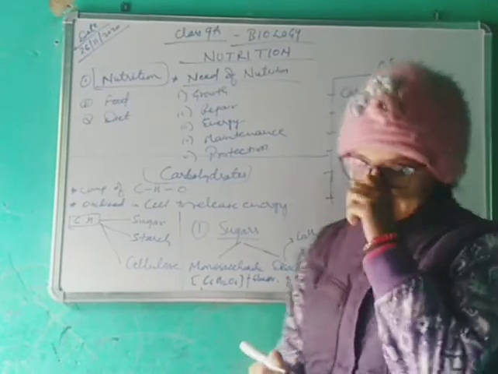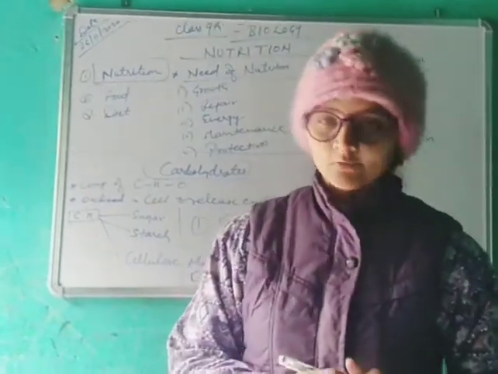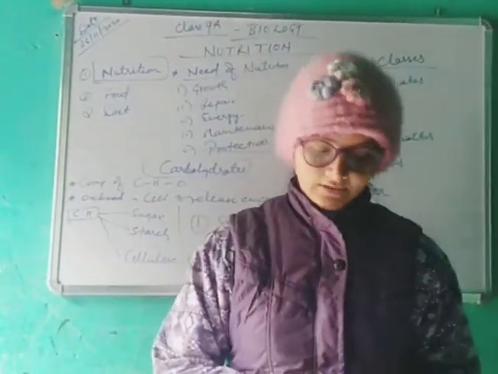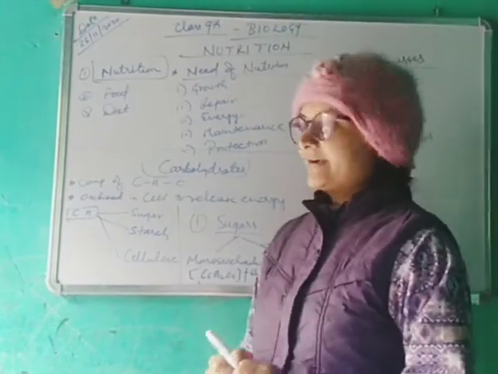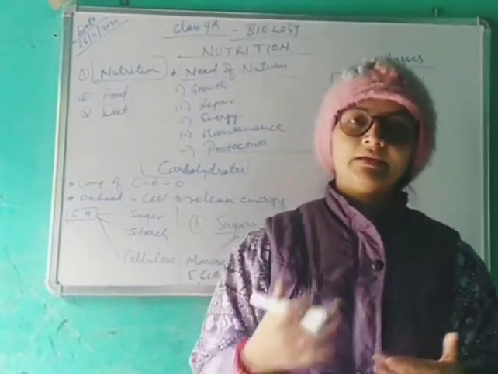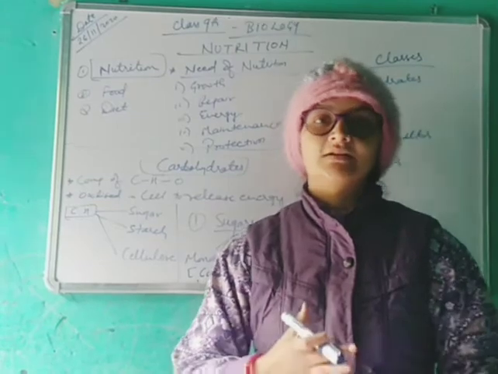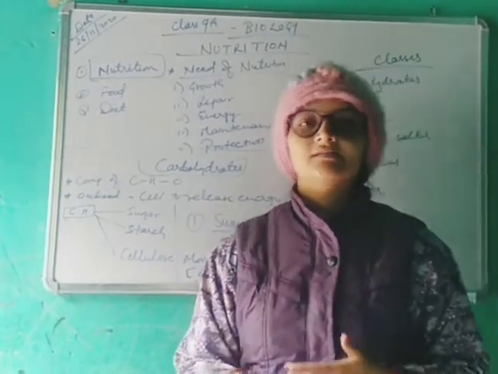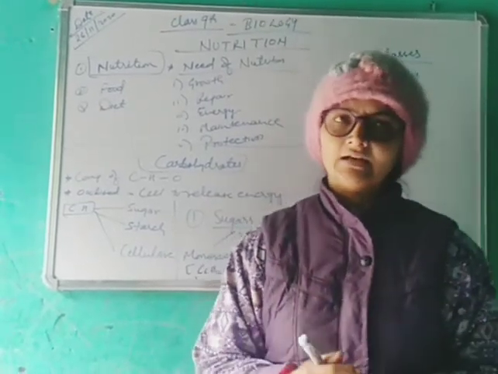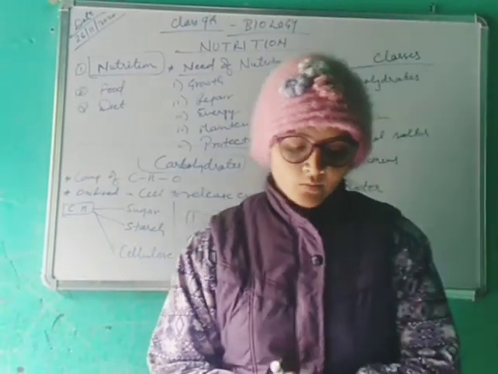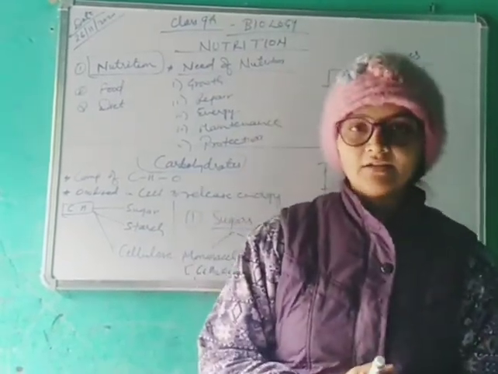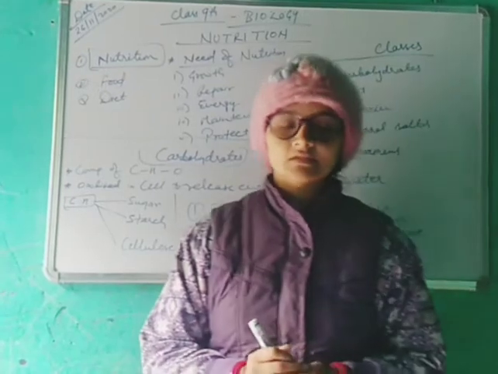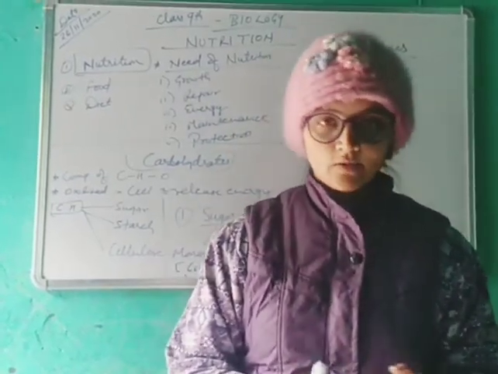Next is food. What is food? Food is something we eat and we drink. For example, breads, meats, sugar, rice, pulses, the things we eat in our daily lives. What is diet? These are the small terms you should know about.